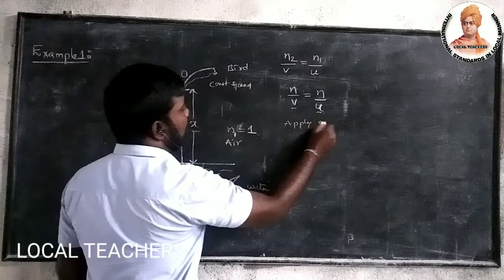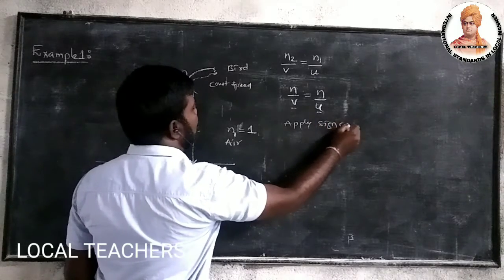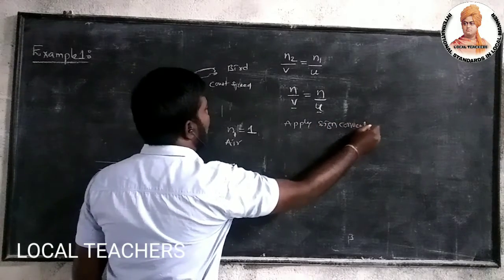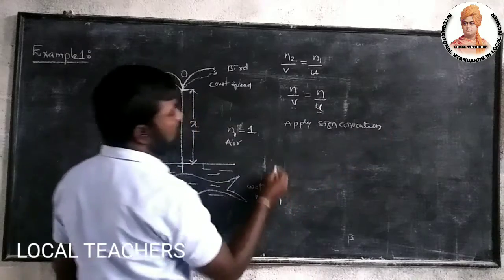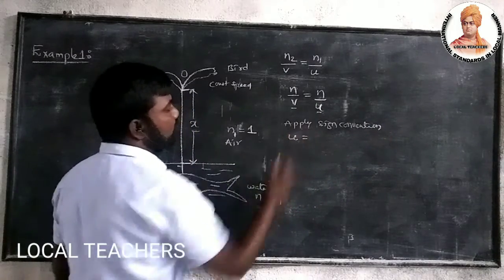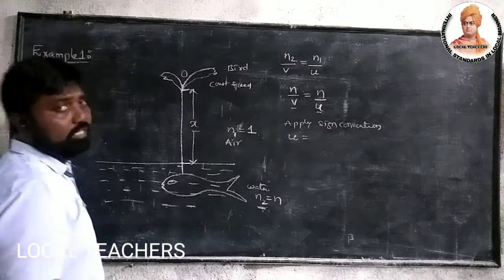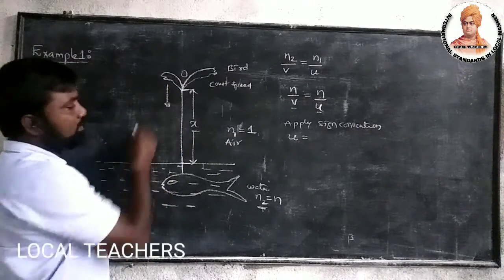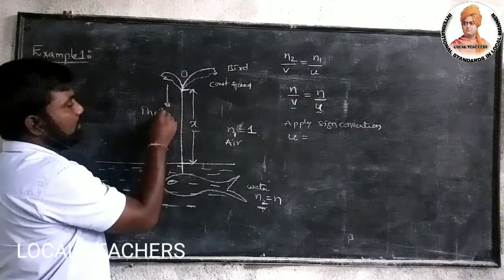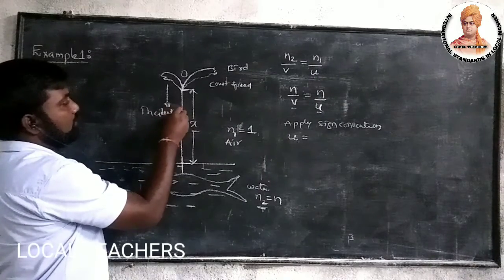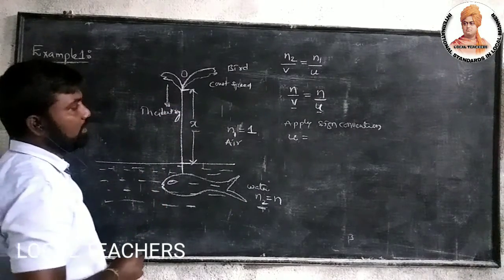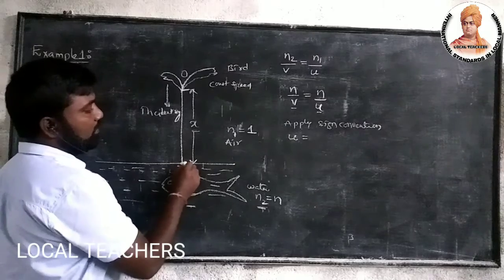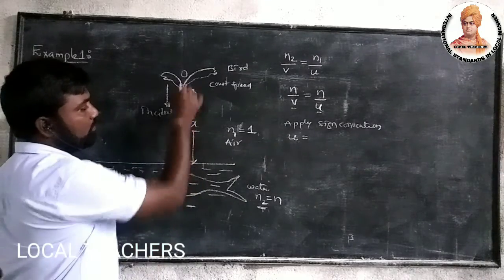So here also apply sign convention. So we can write u equals, in which direction are the incident rays? In this direction the incident ray is there. But we are measuring the distance from this point to this.